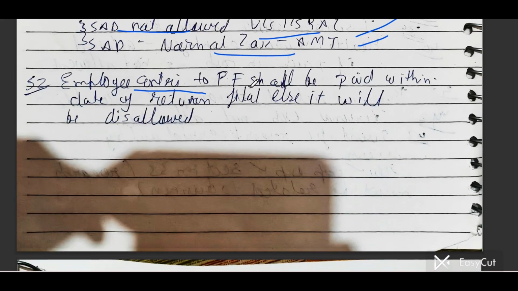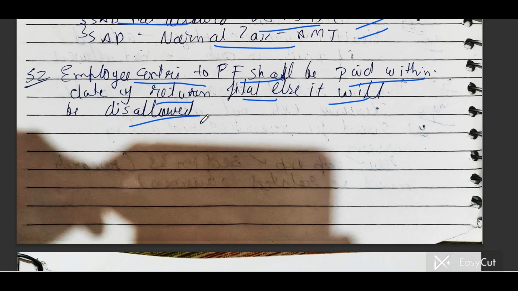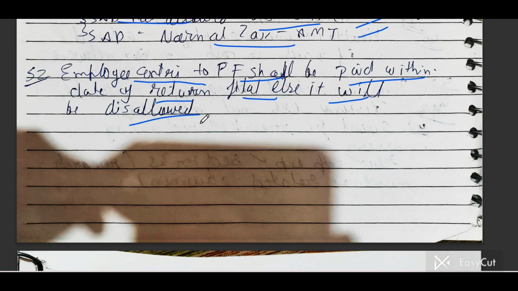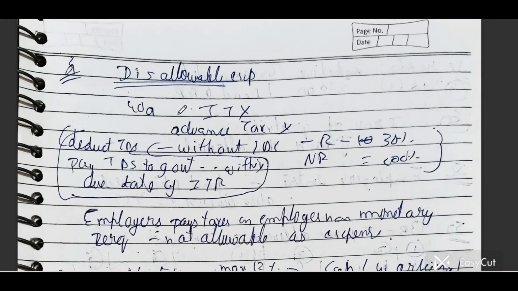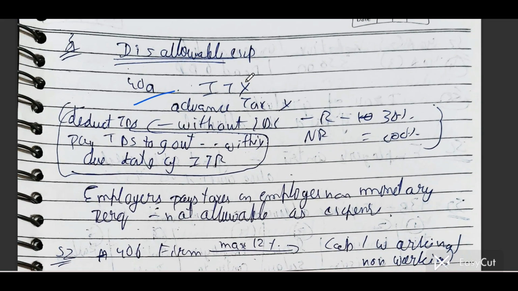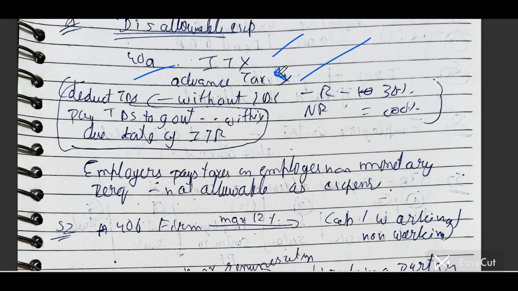Employee's contribution to PF shall be paid within the date of return filing, else it will be disallowed. If it is employee contribution to PF, it shall be paid by the employer up to the date of return, like the 15th of next March, else it will be disallowed. Disallowable expenditure under 40A: income tax and advance tax are not allowable. Okay, I see the adjustment. Advance tax is also not allowed.